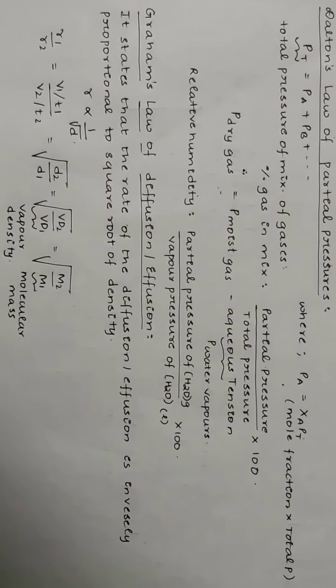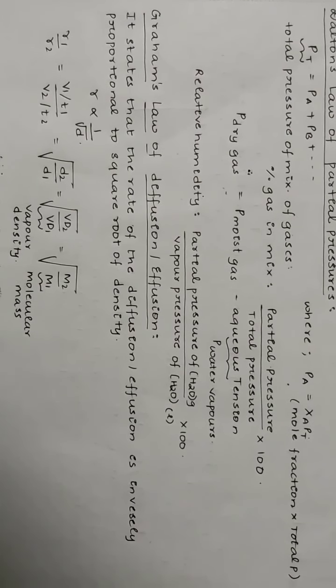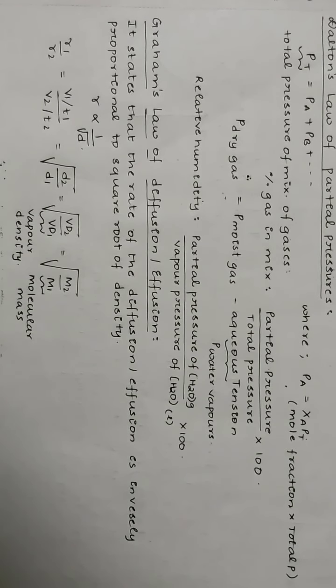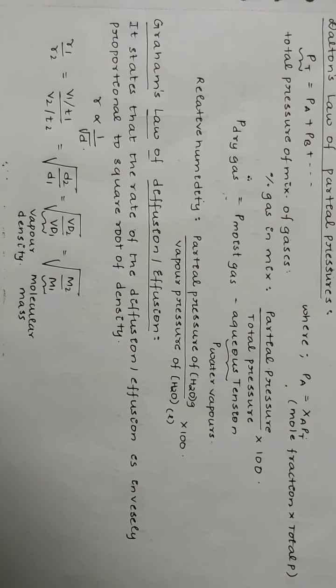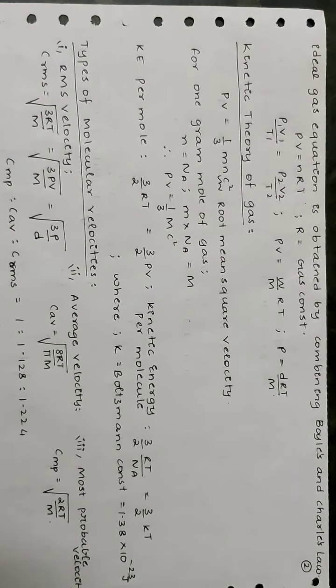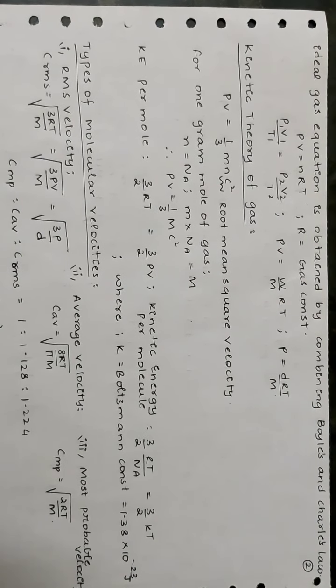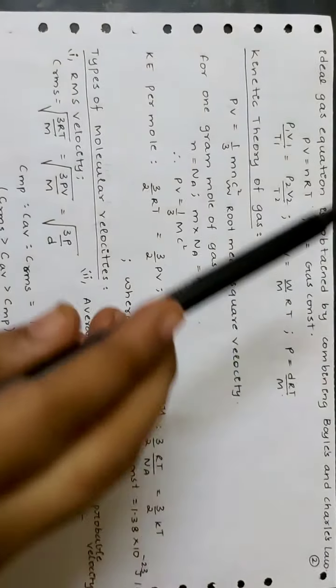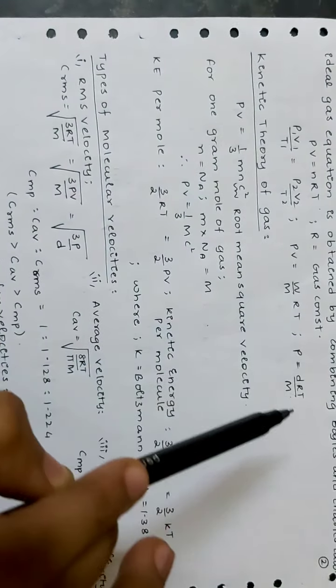Graham's law of diffusion. It states that the rate of diffusion or effusion is inversely proportional to the square root of density. That is, R is inversely proportional to 1 by root d. Ideal gas equation is obtained by combining Boyle's law and Charles' law. That is, PV is equal to nRT, where R is the gas constant. PV is equal to nRT can also be represented in these three forms.